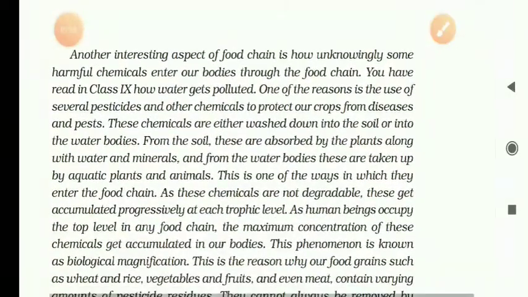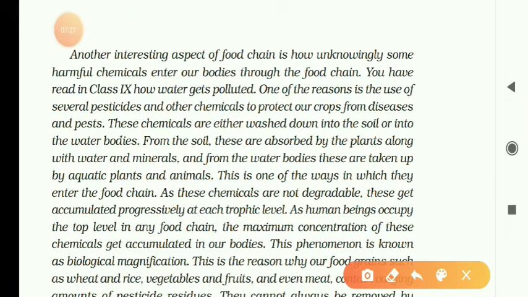Another interesting aspect of the food chain is that some harmful chemicals enter the bodies through the food chain. One of the reasons is the use of several pesticides, substances used to kill pests or bugs, you say insects.